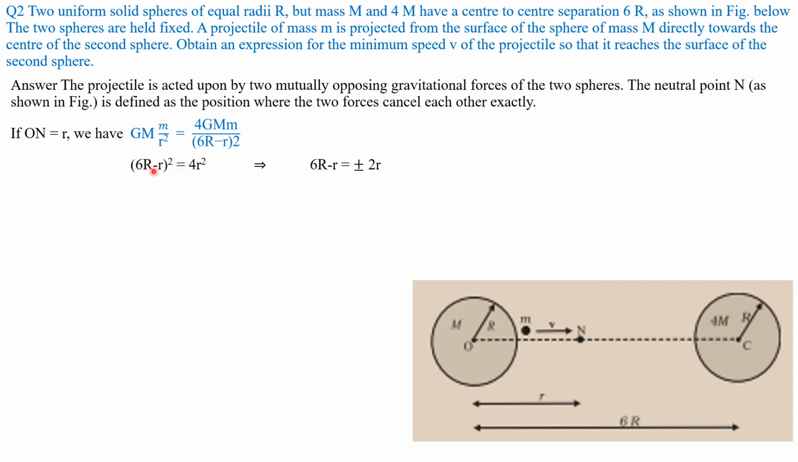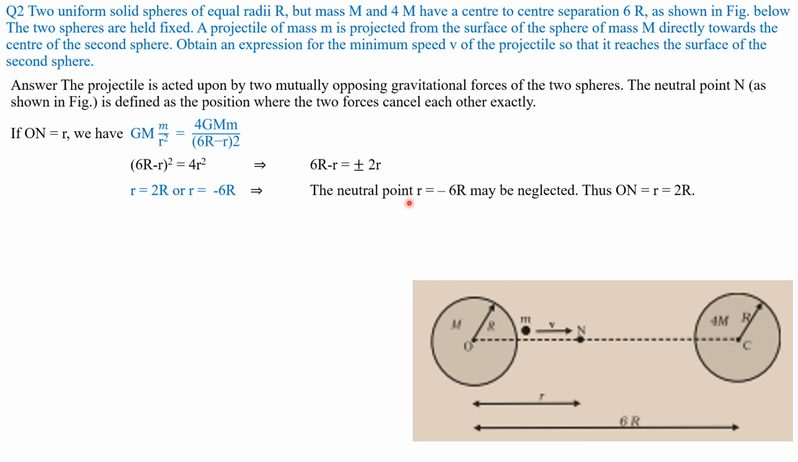That implies 6R − r = ±2r, that is, the square root of 4r² is ±2r. So we will get two values of small r: r = 2R or r = −6R. This small r is also shown in the figure here.